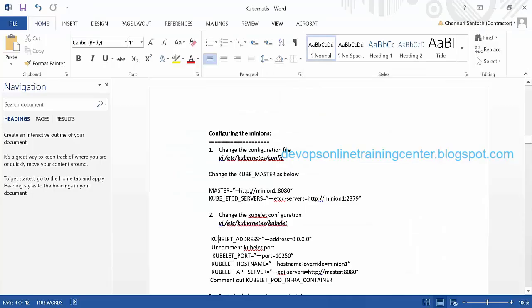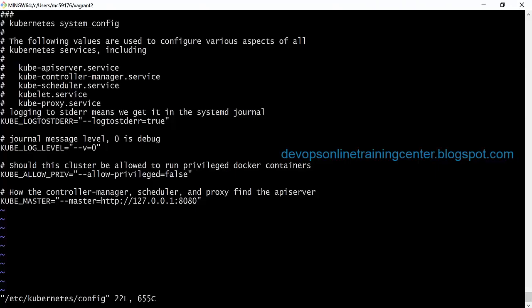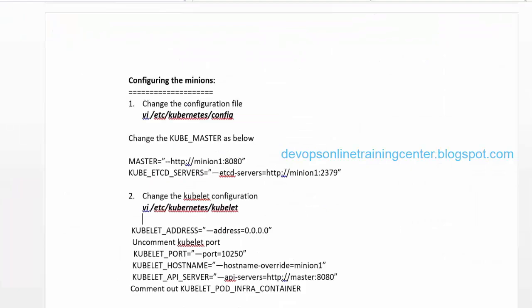So change the kube master. So here I need to specify the master as, instead of 127, I specify master. Okay, so for the minion, we are informing something like this is your master. Okay, managed by, go and manage by the master.